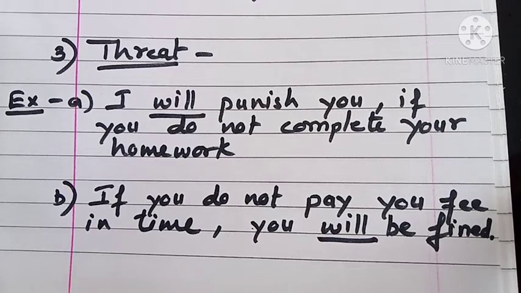So here I am threatening someone that if the person does not complete his homework, I will punish him. Next example to understand the sense of threat is, if you do not pay your fee in time, you will be fined. So I am threatening that if you do not pay your fee in time, you will be fined. So this is the expression of will for threat.